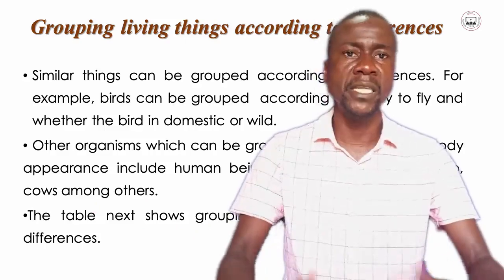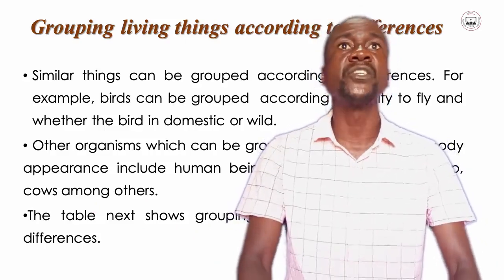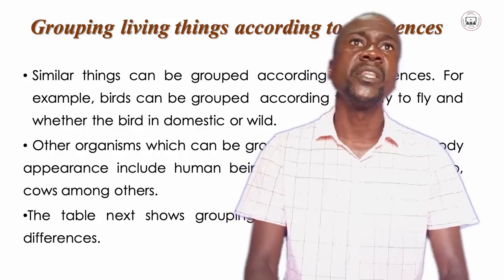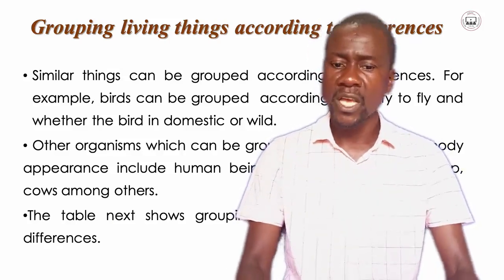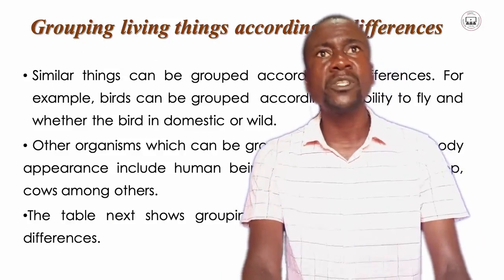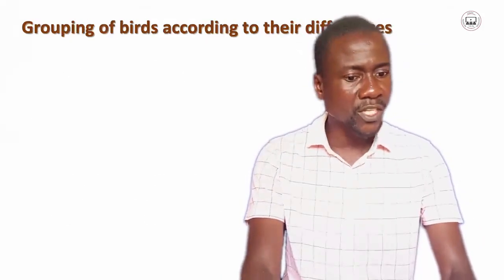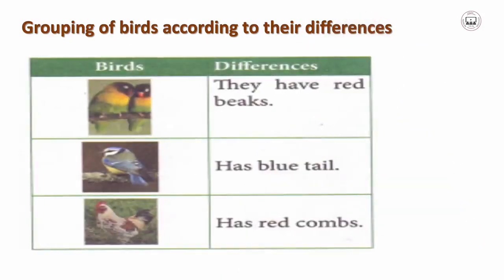All of us might understand that birds can still have differences despite they all have wings, they all have feathers, they all have beaks. Now, let us look at the notable differences that we might see from these birds from this table. So here we have a table of 3 types of birds. Then you may note their differences.